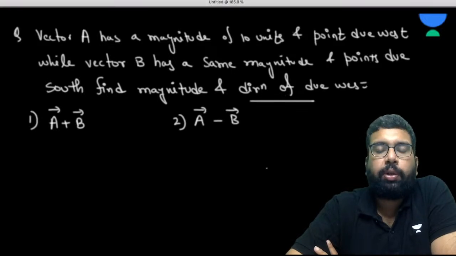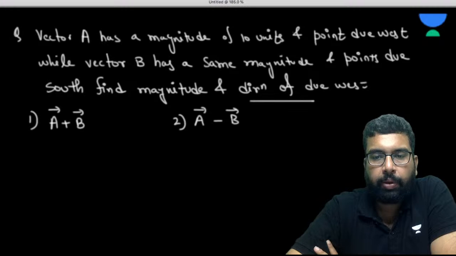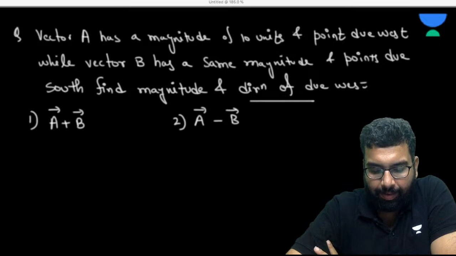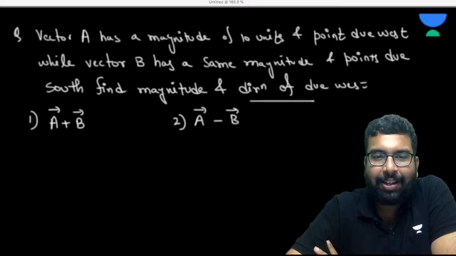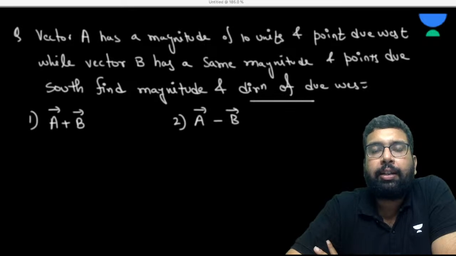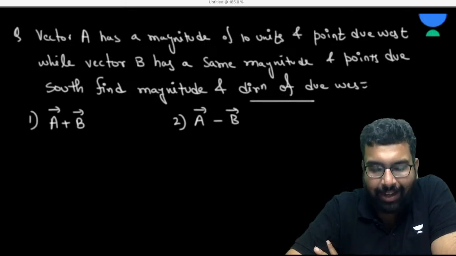All the other live students may also respond to me on this. 45 degree. This is how you represent the direction, my dear. You must tell me north of west, south of west, east of west, anything like that.